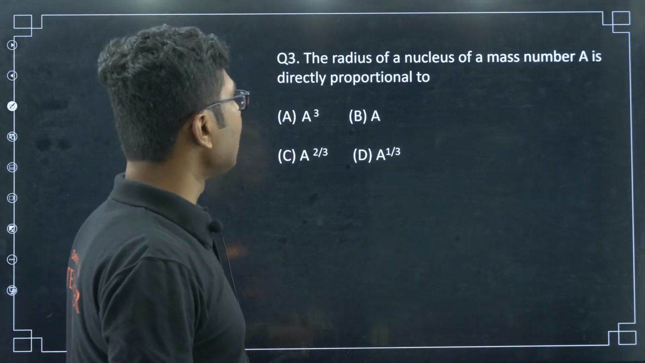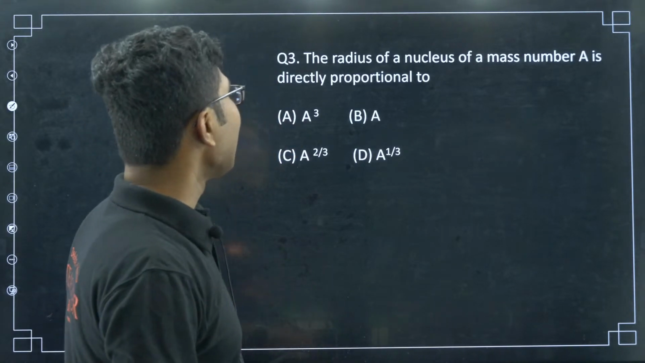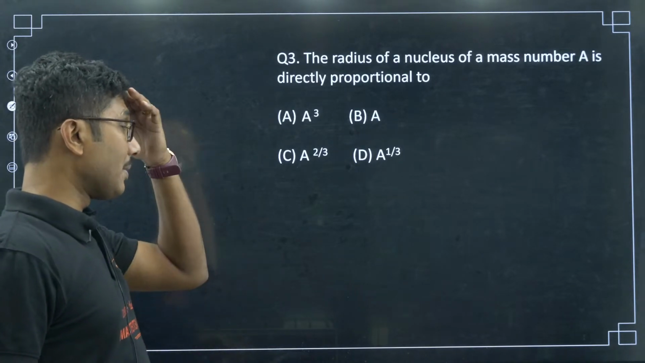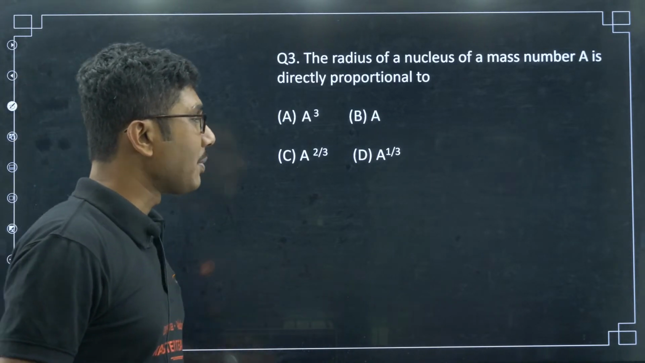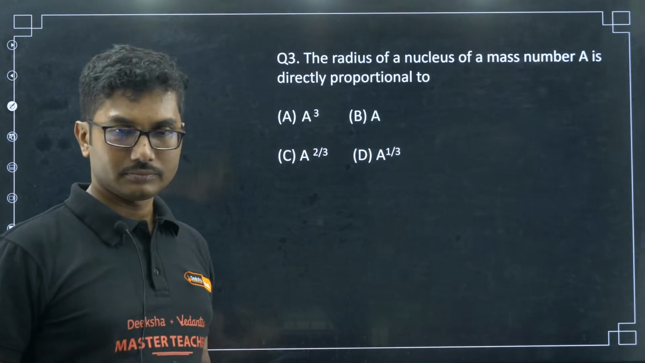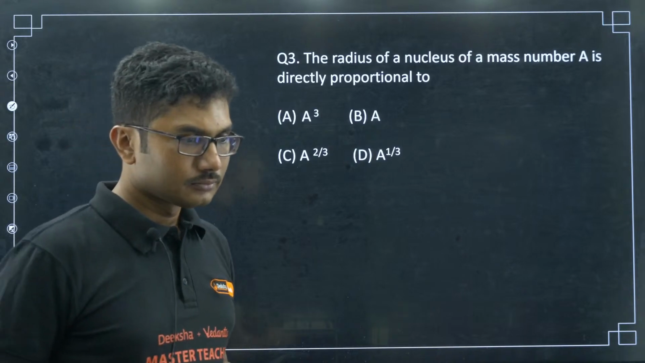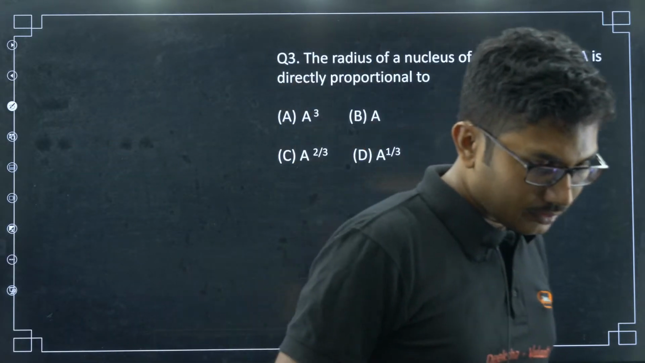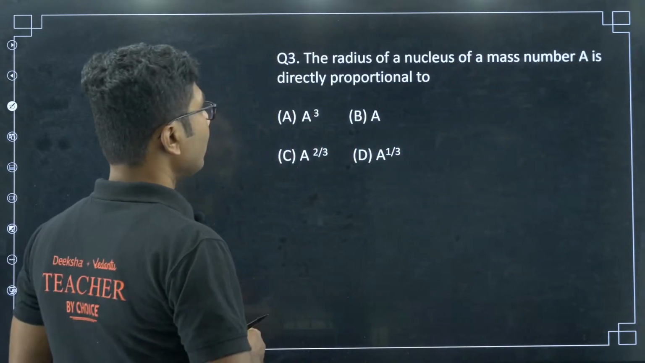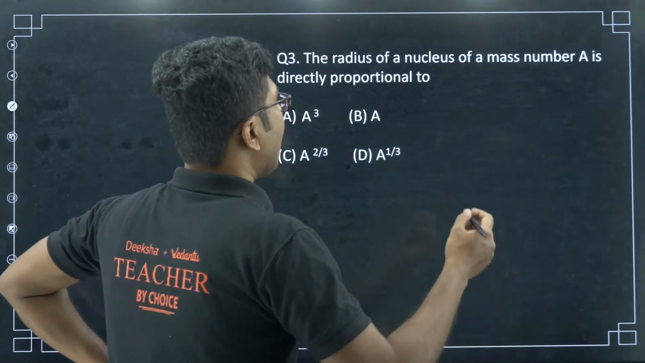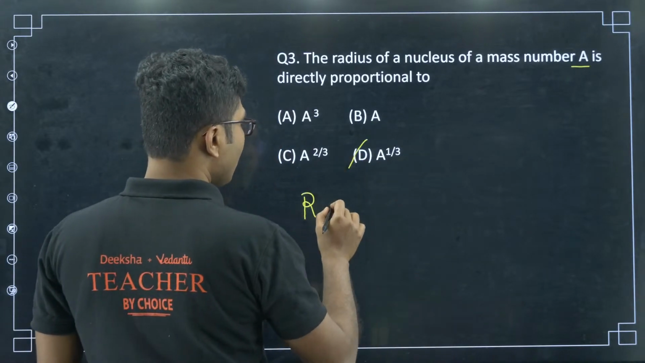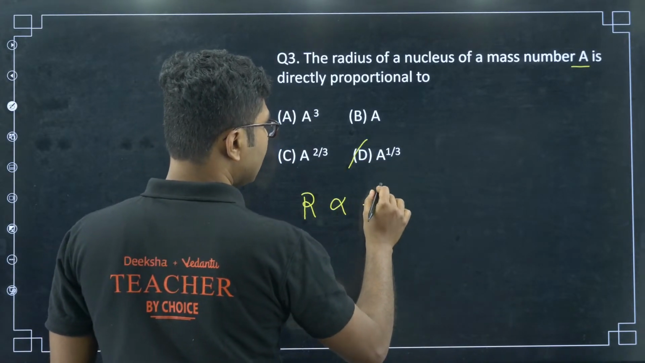The radius of a nucleus of mass number A is directly proportional to A cube, A to the power 2 by 3, A to the power 1 by 3. Let us see the answer for this question. Varshu is saying A, Chandan is saying 3D. Yes. So, the radius of a nucleus is basically proportional to A to the power 1/3.